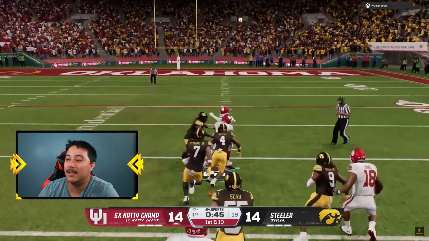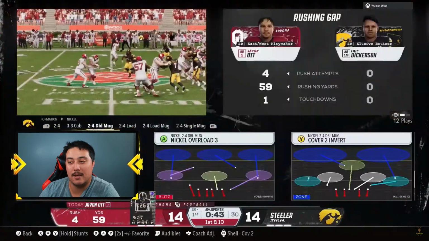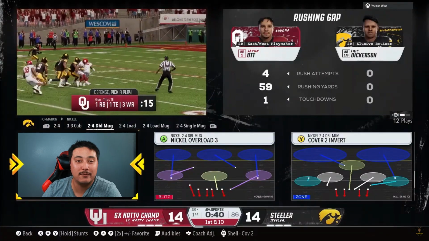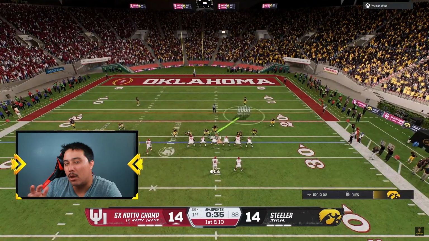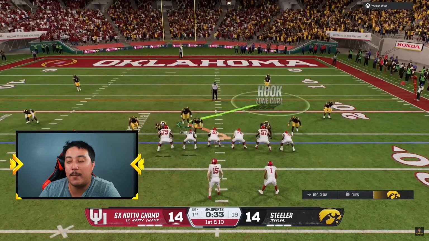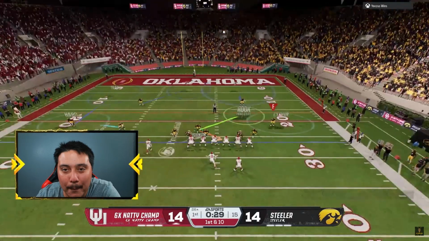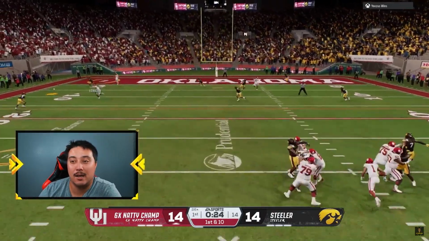Right there, that's something I got to get better with, is getting my user in position to shoot gaps. Because if I were to shoot like that, it was a 20-yard run. Again, I could have tackled him in the backfield, but I'm just late with the gap shoots. These dudes love to quick snap. 95% of these dudes, when you play in cut seasons right now, they just snap whatever play they come out in. It is insane.